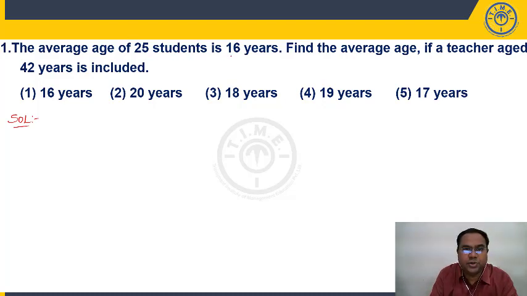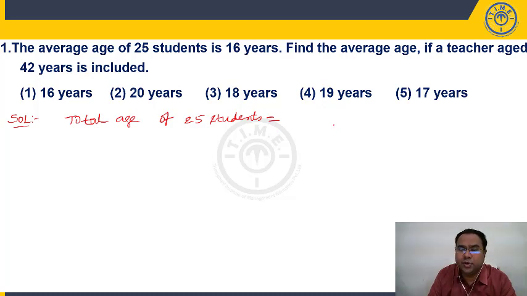Average age of 25 students is 16 years. So, total age of 25 students. What is average? Sum of n numbers divided by n. So, what is sum of n numbers? Average into n numbers. So 25 students, average is 16. So average 16 into n, number of students 25. So it is 400.